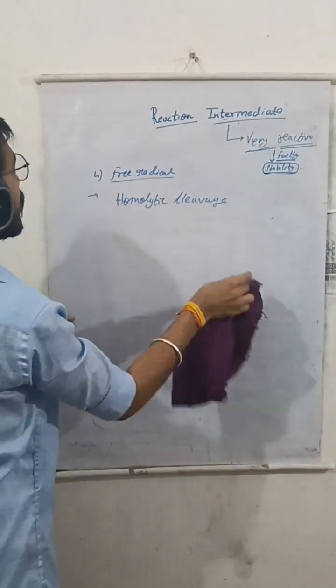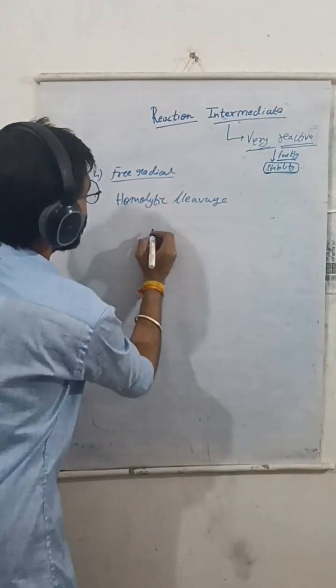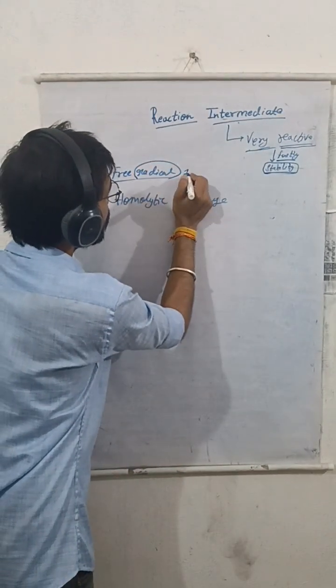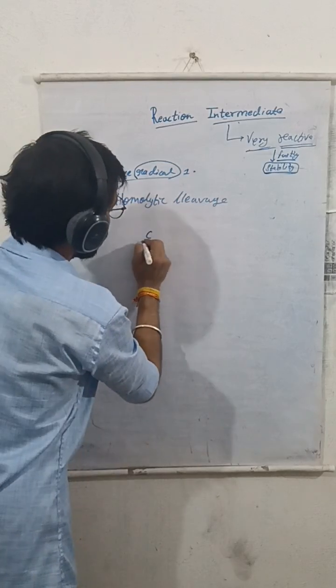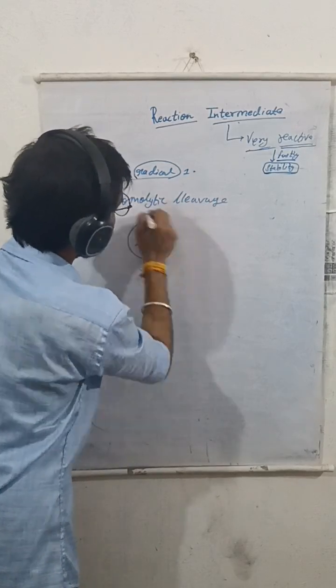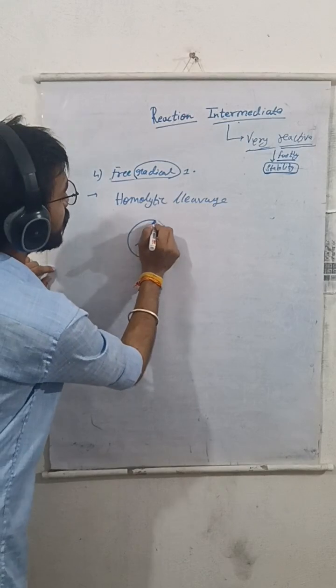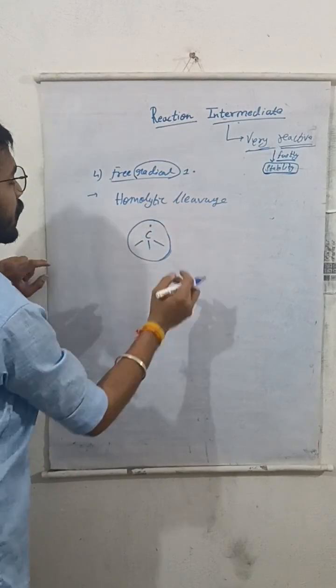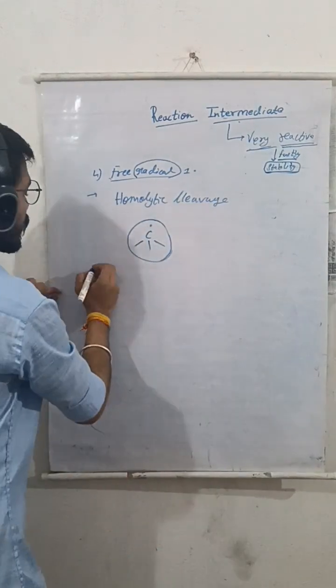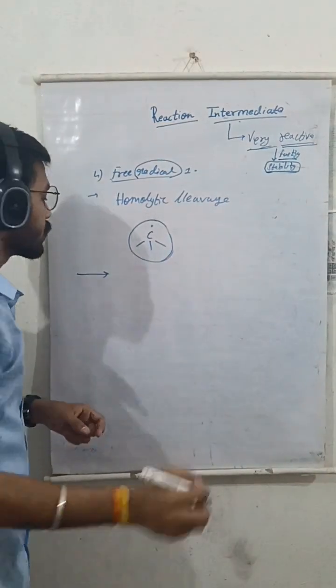And free radical itself means a radical, and radical itself means one single electron. Look, this is a free radical. Again, it is somewhat equivalent to carbocation.